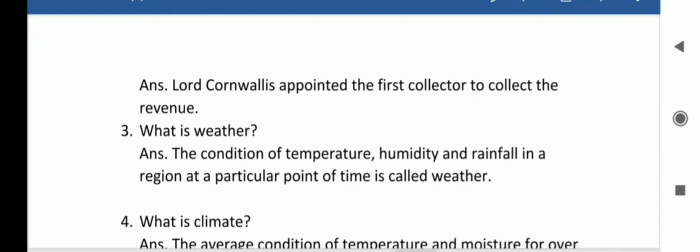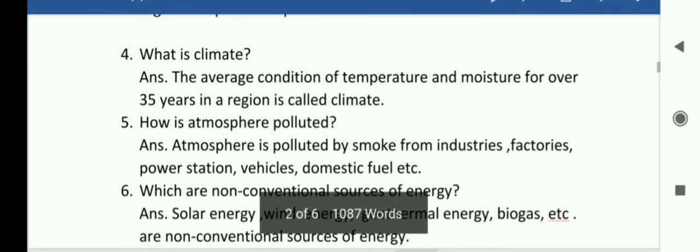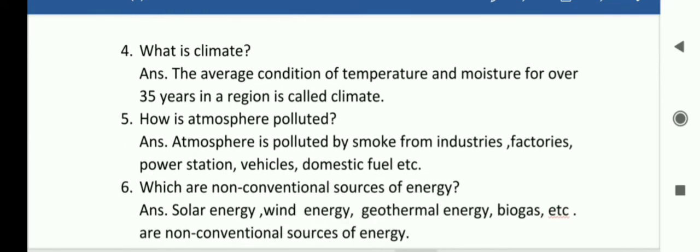Third, what is weather? So students, remember the condition of temperature, humidity and rainfall in a region at a particular point of time is called weather. Fourth one, what is climate? So student, the average condition of temperature and moisture over 35 years in a region is called climate.